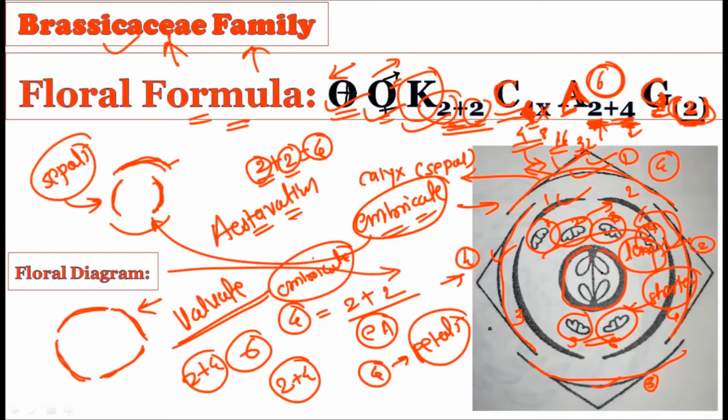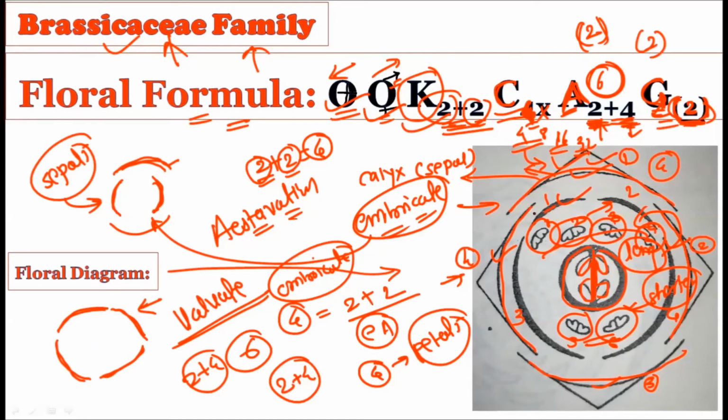See, this is the first carpel and this is the second carpel, and they are fused. See, the line is shown between them, which shows that fusion is there. That is the syncarpous condition. This syncarpous condition is shown by the bracket, that is, the two carpels are there and they are fused with one another. So the bracket is placed in the floral formula.